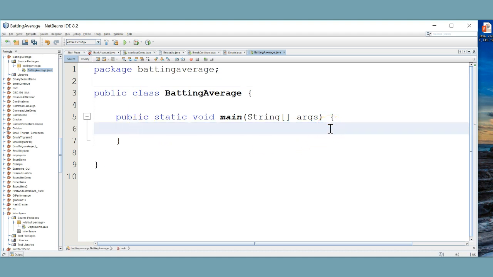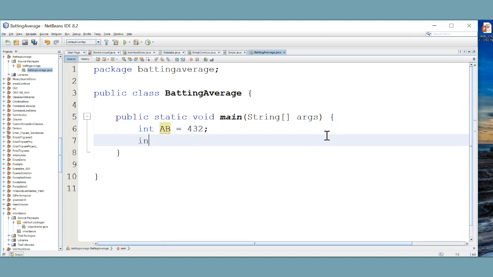Let's fill in the main method, and for the at-bats, let's make that an int, so a whole number to represent at-bats. We can just call it AB equals 432. And let's make an int called hits, and let's set it equal to 139. Maybe we should call this at-bats, and this one hits.